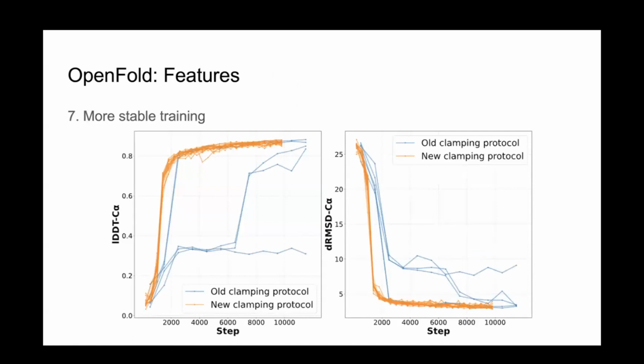But we also changed the training procedure a little bit. Specifically, we found when we retrained AlphaFold that it was quite unstable. Very often the default outcome was to end up on this high plateau at around 0.82 LDDT. This is just training on PDB chains without the distillation set at the moment. And you usually very quickly end up on this plateau.